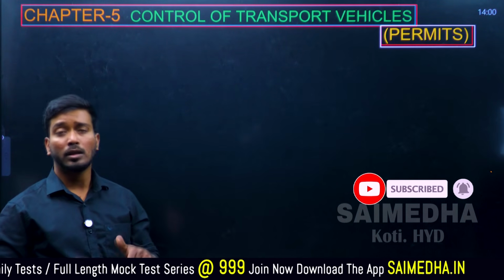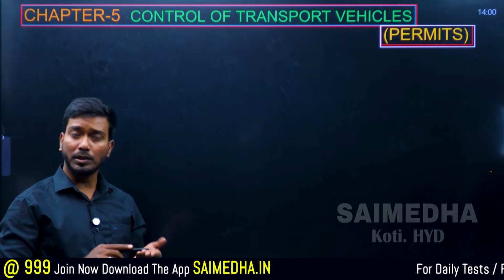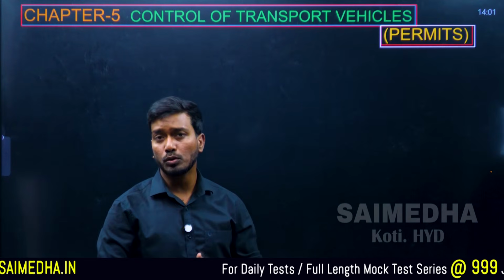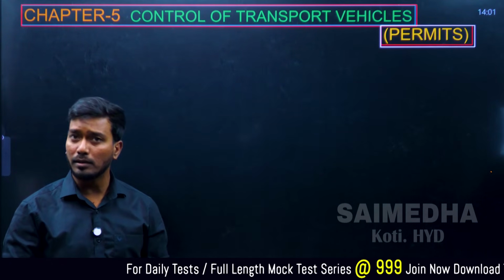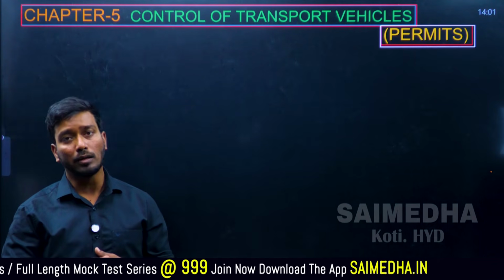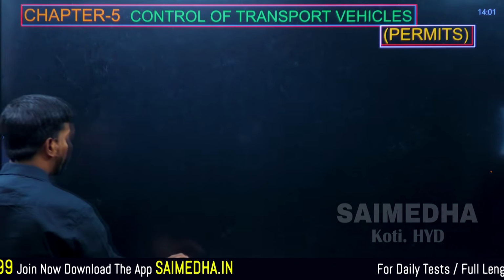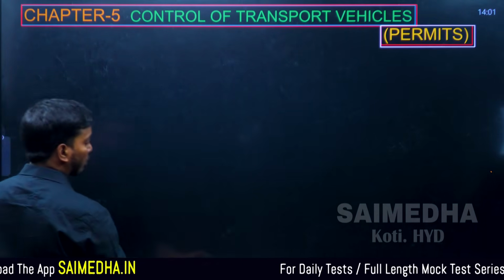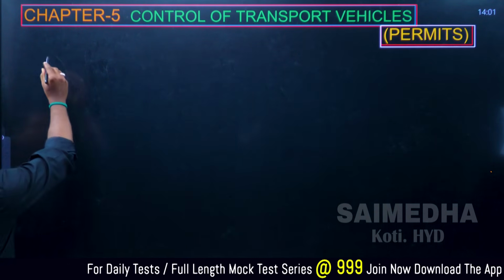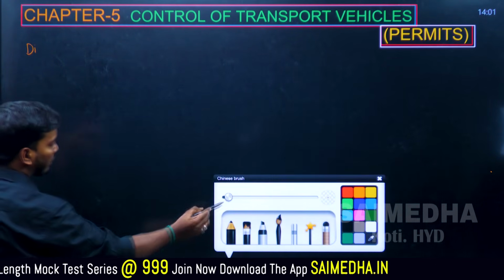So what is a permit, what is the validity of the permit, what is the renewal, what is the grace period? After that, what are the different kinds of permits issued for different types of vehicles, and finally what is the offense if you don't have the permit and use the transport vehicle on the road? This is a very important topic. Why is it important? Because it is directly related to buses, taxis, vehicles.